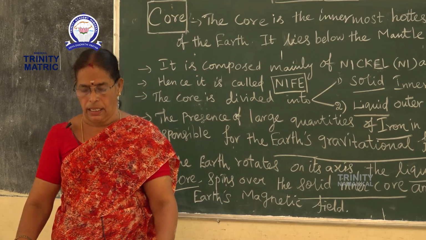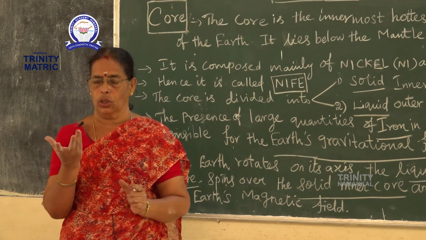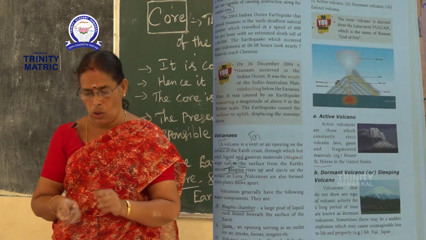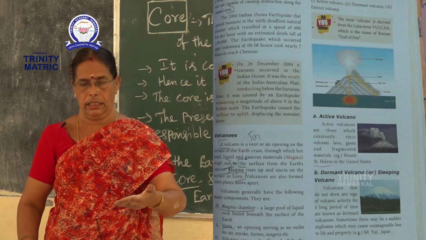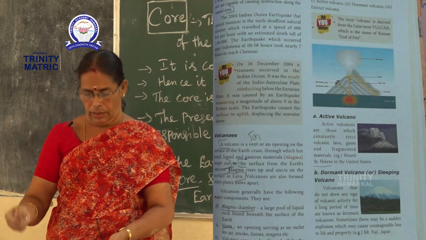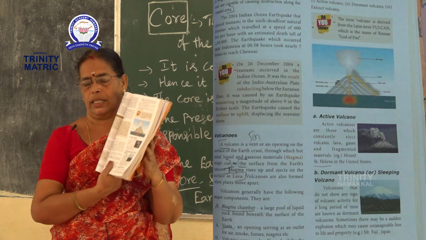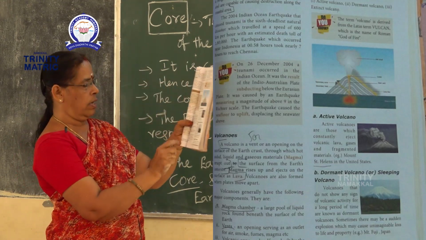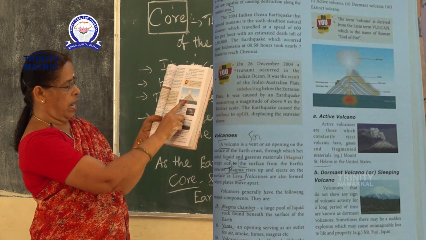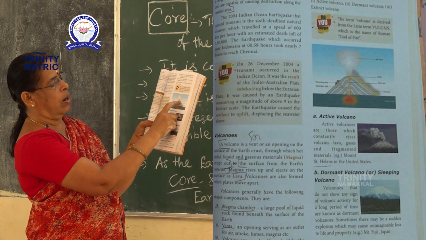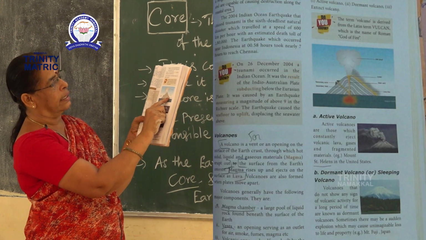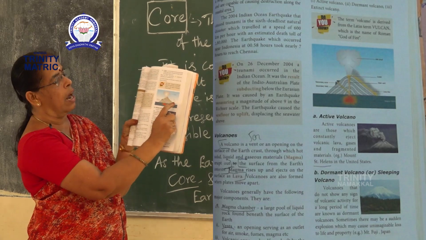What is a crater? It is a bowl shape at the top of the volcano. If you saw the pictures, there is the magma, then the vent or crater, and then the lava.